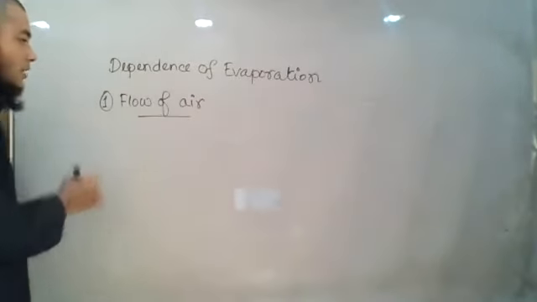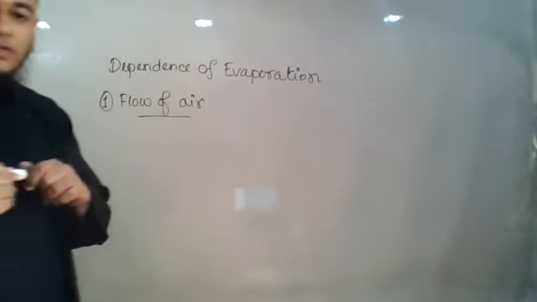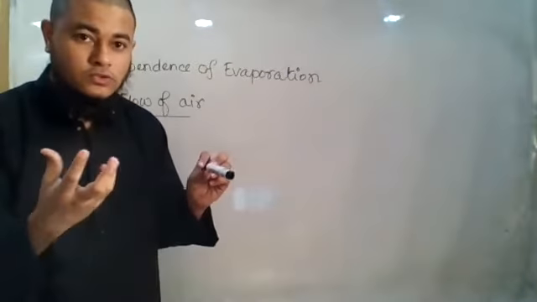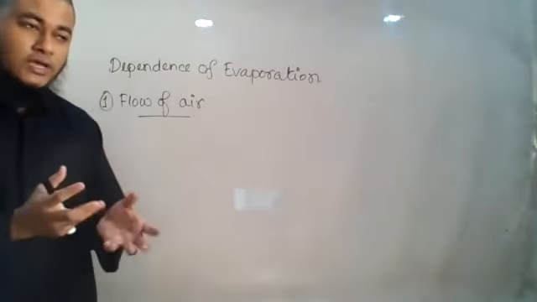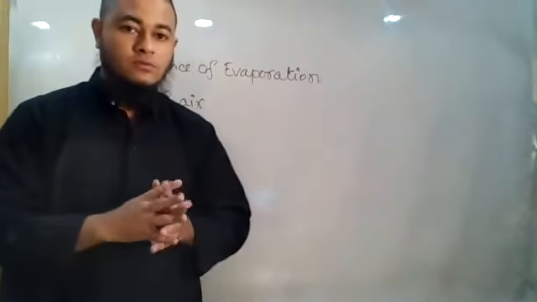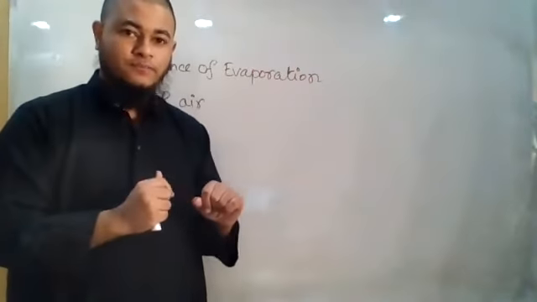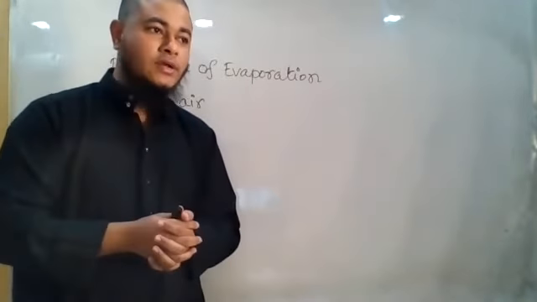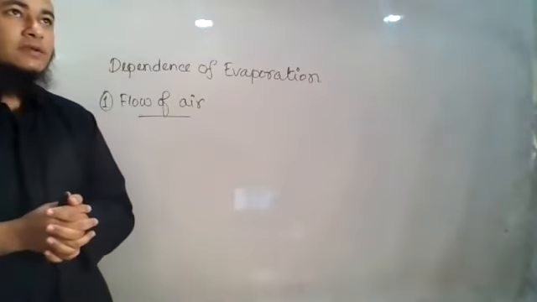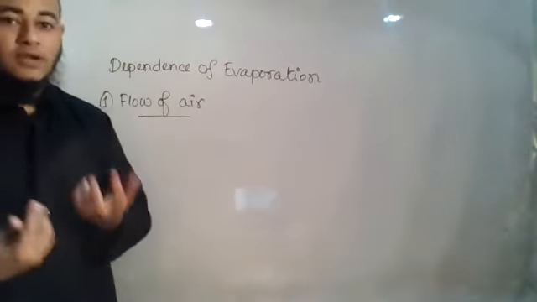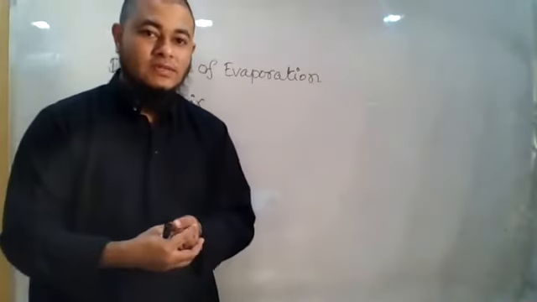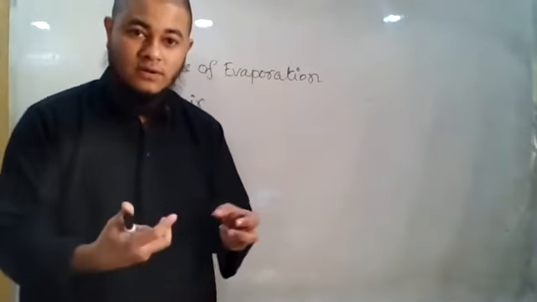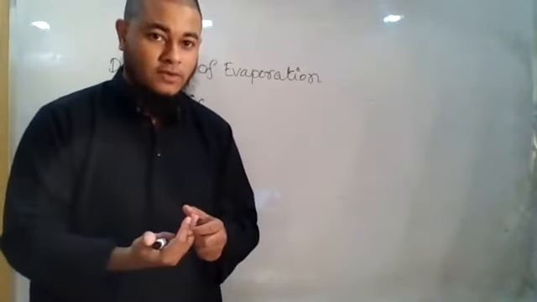Number one, flow of air. Now this one I best understand using the example of wet clothes. Whenever we wash clothes and we put them on the roof probably, or wherever the sunlight can reach, we expose them to sunlight and we wait for them to get dry. Now sometimes you will see that it is taking less time to get dry, and sometimes it is taking more time.